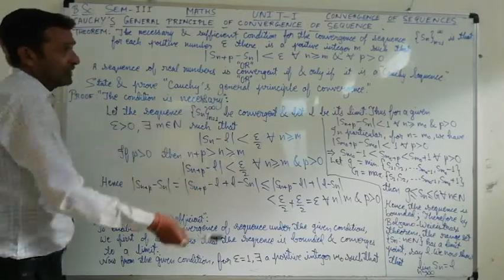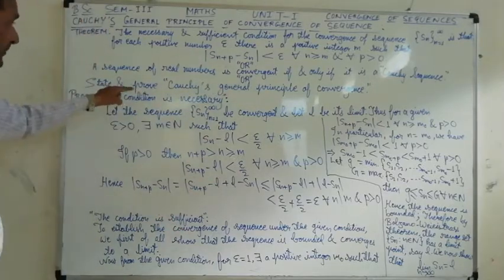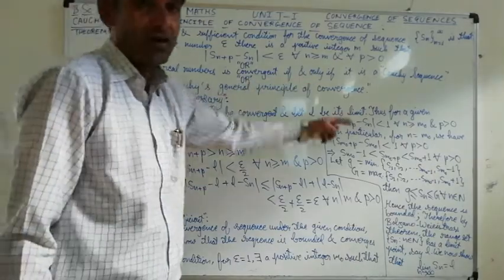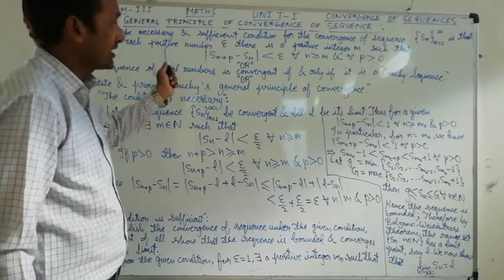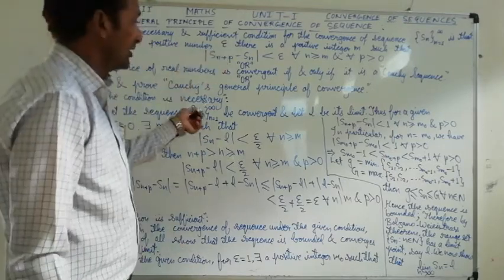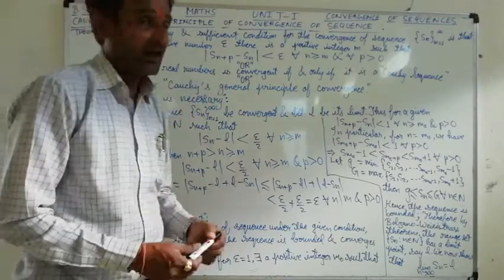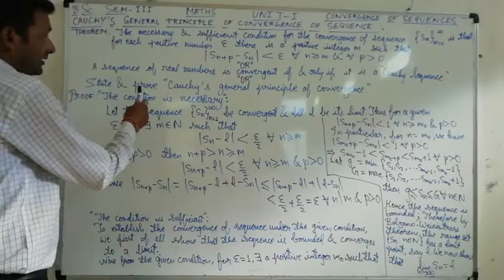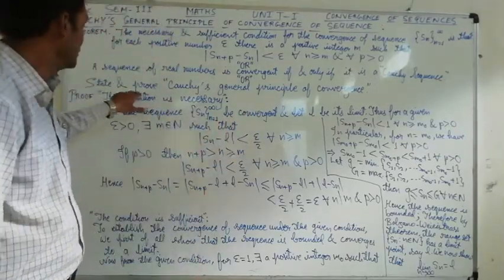This can also be asked in examination in this form: State and prove Cauchy's general principle of convergence. It is a very important theorem from the examination point of view and for your basics related to semester 3, and it was asked more than 3-4 times in Vikram University also.